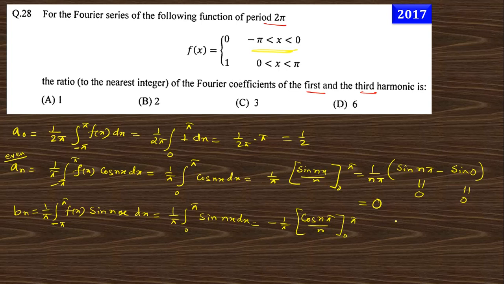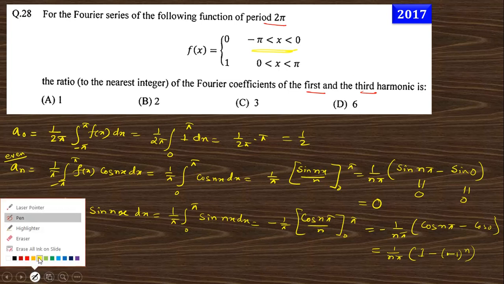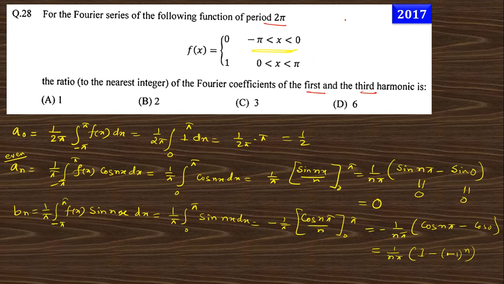So this is minus 1 by n pi into cos n pi minus cos 0. As cos 0 is 1, cos n pi equals minus 1 to the power n.